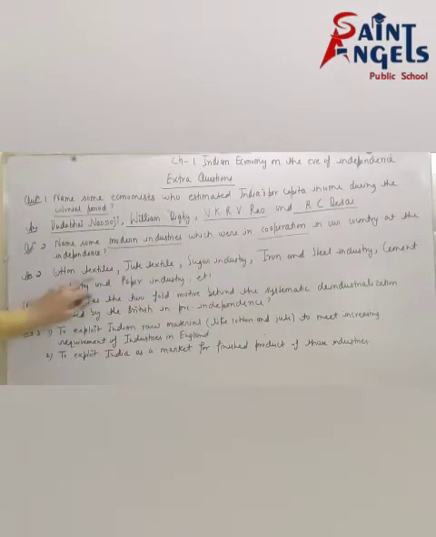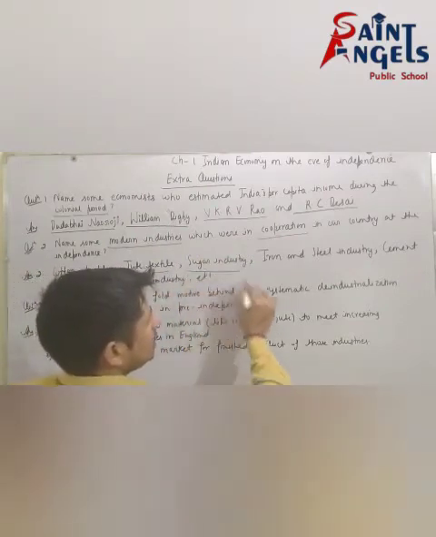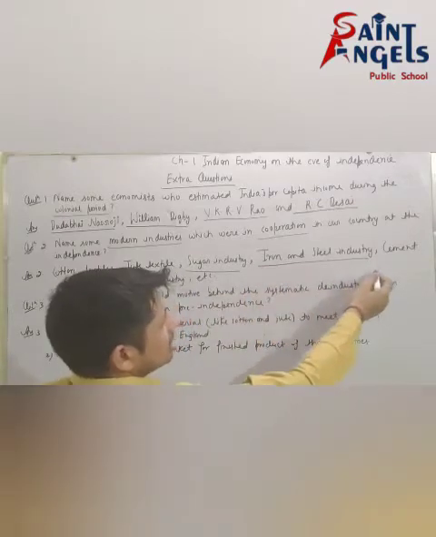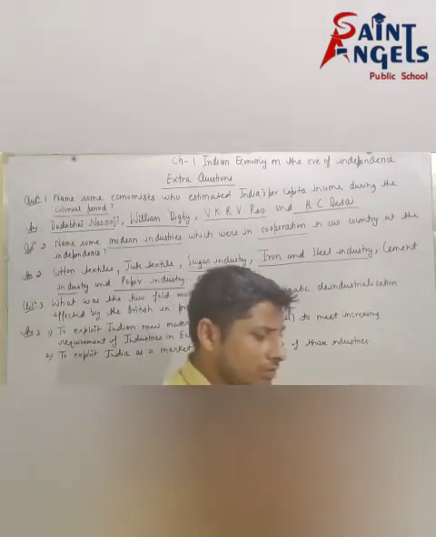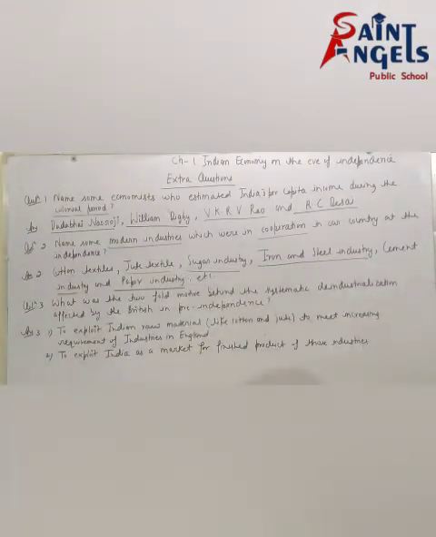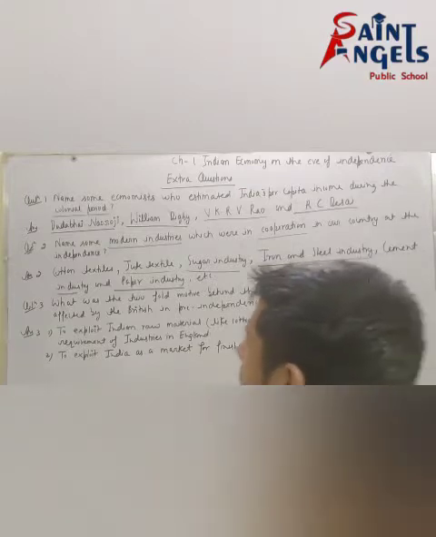See, cotton textiles, jute textiles, sugar industry, iron and steel industry, cement industry and paper industry. So these are the industries which were in operation in our country at the time of independence.